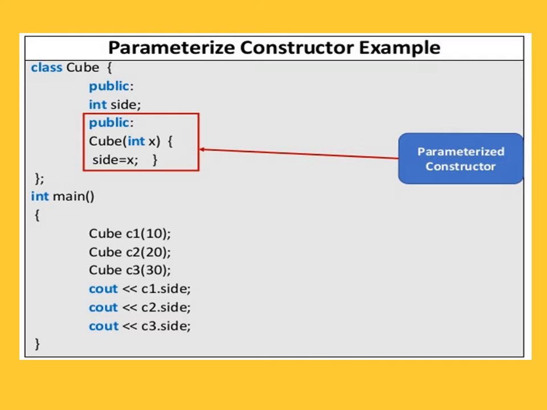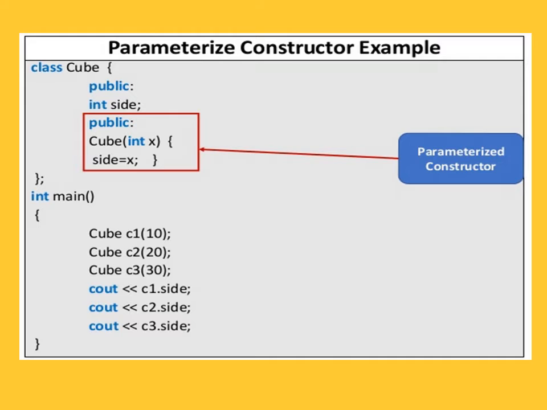In the main function, Cube C1 is equal to 10, Cube C2 is equal to 20 and Cube C3 is equal to 30. Then cout C1 dot side, C2 dot side and C3 dot side. See here, when we create the object Cube C1, at that time we pass this value 10. Here we create that constructor as a parameterized constructor.